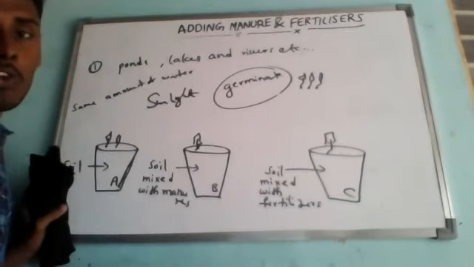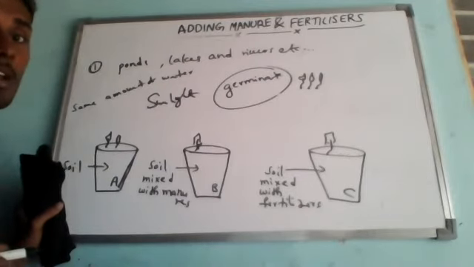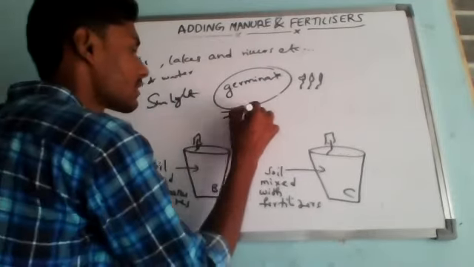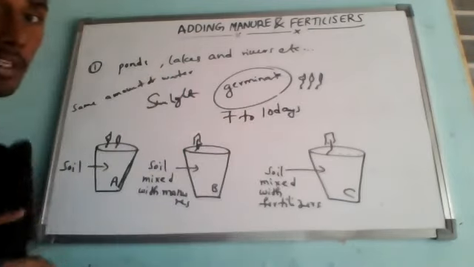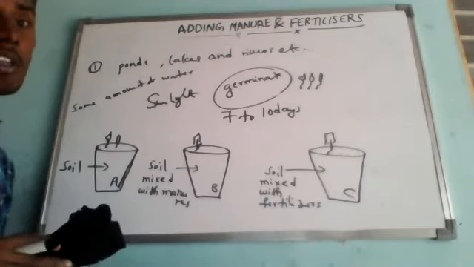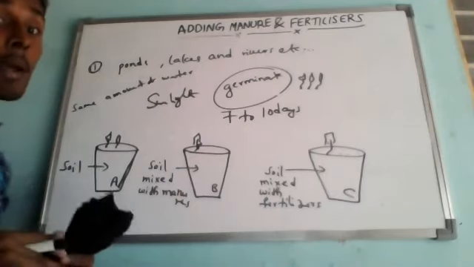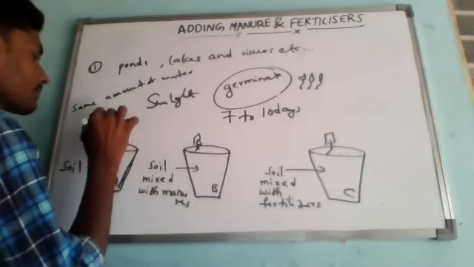Now if you observe the growth of seedlings in the three flower pots after 7 to 10 days, you can see the difference. We will find that the seedlings planted in ordinary soil in pot A show the minimum growth. They will grow, but it is a minimum.